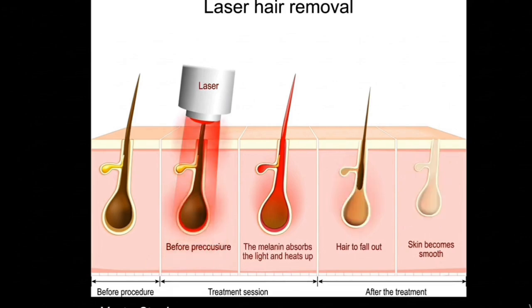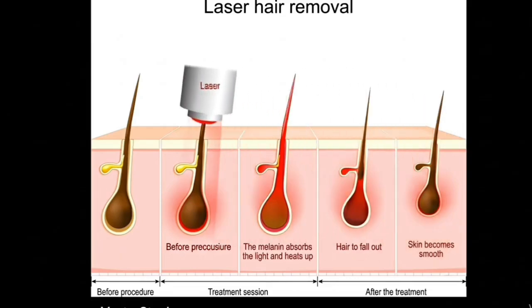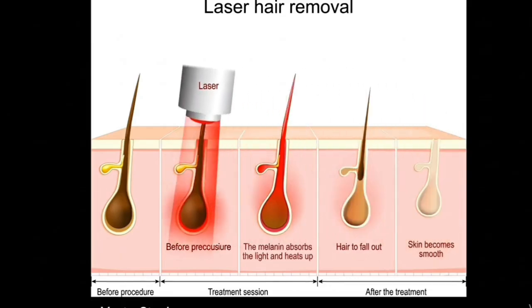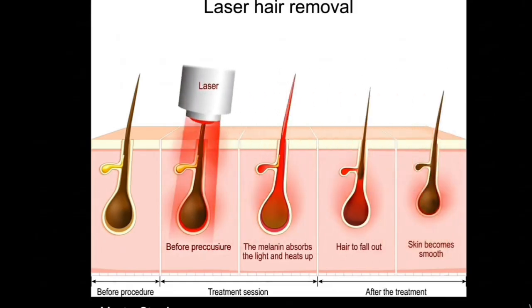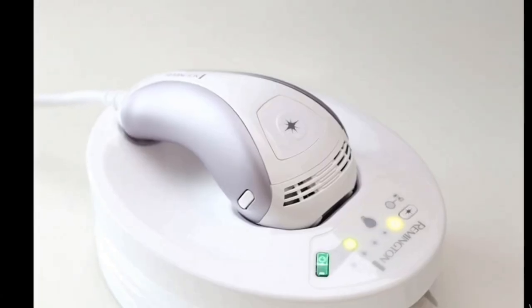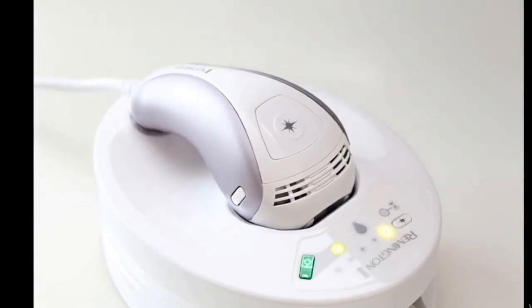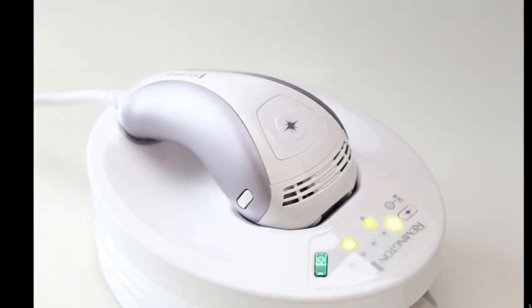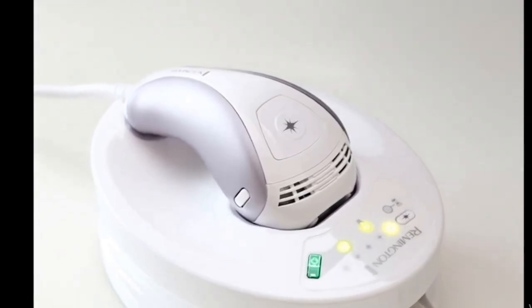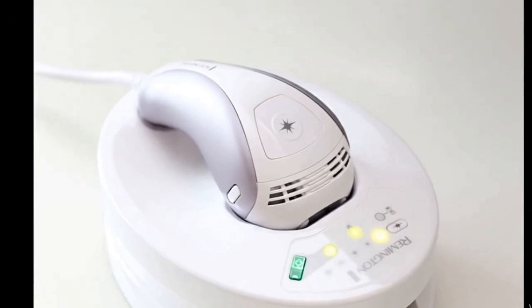But what is laser hair removal? Laser hair removal relies on photothermal technology, meaning the laser device emits concentrated light that's primarily absorbed by the melanin, the pigment present in the hair root within the follicle. This light is converted into heat, destroying the follicle without harming the surrounding skin. Thus, hair removal is accomplished using the laser.